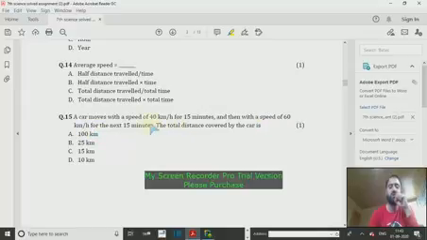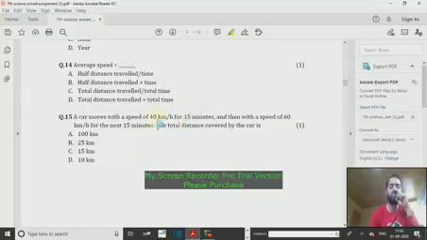So we have to calculate the distance traveled in the first 15 minutes separately, and in the second 15 minutes separately. Then we have to add both the distances. So how can we do it? It is 40 kilometers per hour for 15 minutes. That means 15 minutes is one fourth of the hour.